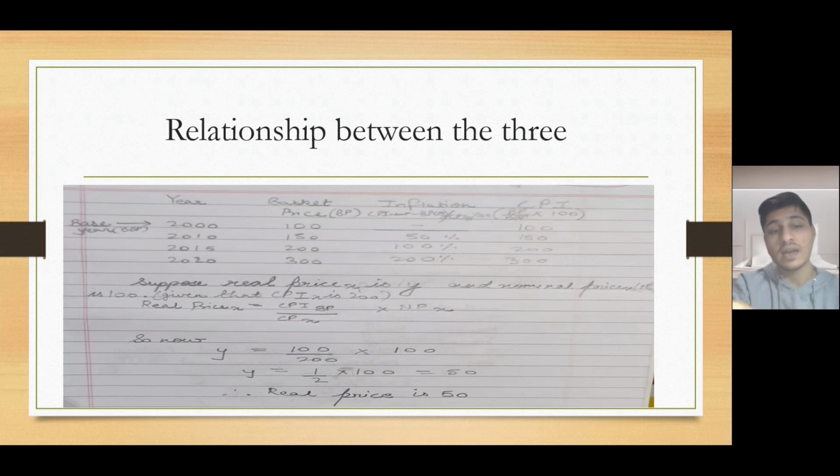At this point of time, let the CPI of X be 200. So how will I calculate my real price? I'll take the CPI of the base year upon the CPI of X, into the NP, or the nominal price, of the period X. So Y is equal to 100 upon 200 into 100, which would give us 50. So the real price here would be 50.